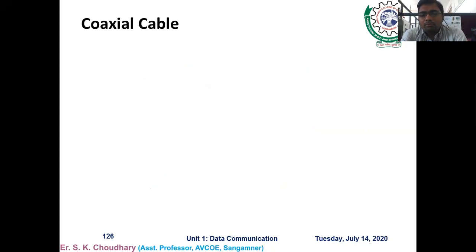Second one is coaxial cable. Now, similar to the twisted pair cable, this is another kind of guided medium. So you can see what the coaxial cable is.